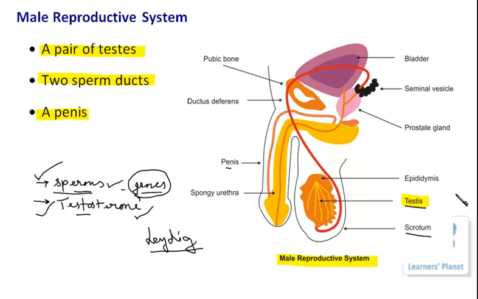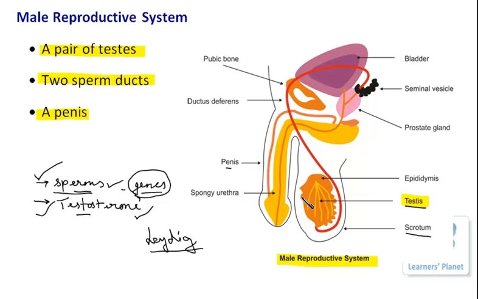You know why? The reason is that sperms cannot tolerate our body temperature. They can grow or be produced only at a lower temperature, something like 1 or 2 degrees Celsius less than our body temperature. So since they cannot tolerate body temperature, they have to be located outside.